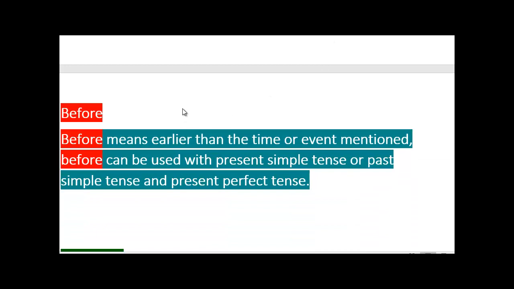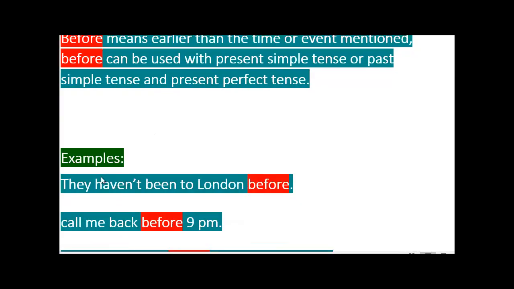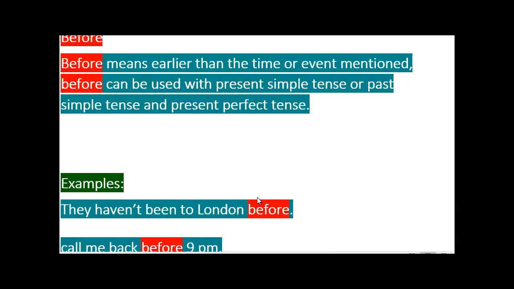Before is when we're talking about something that happened earlier than an event mentioned. For example, they haven't been to London before. So they came to London, but they haven't been to London before. Before describes something that happened before them coming to London, and before can be used with present simple, past simple or present perfect.